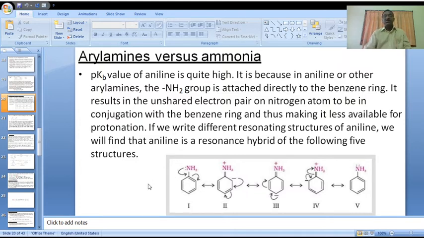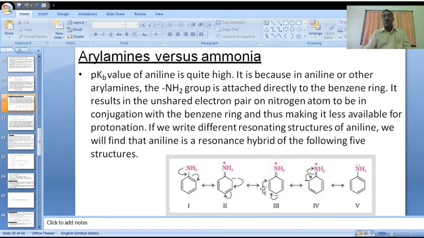If we write different resonance structures of aniline, we will find that aniline is a resonance hybrid of the following five structures. The unshared pair of electrons on nitrogen atom is involved in the conjugation with this benzene ring.